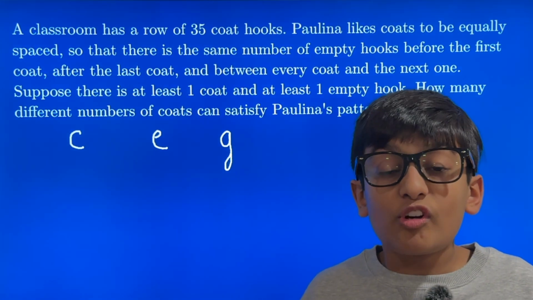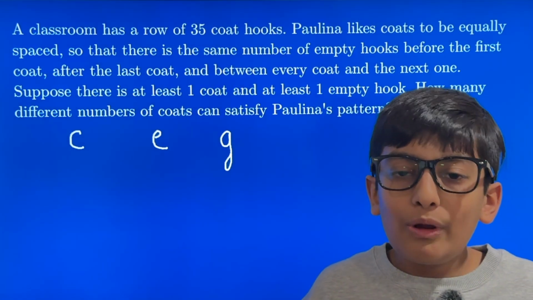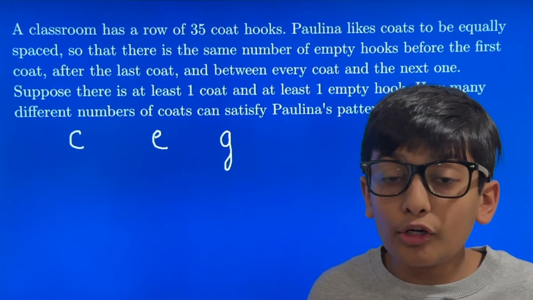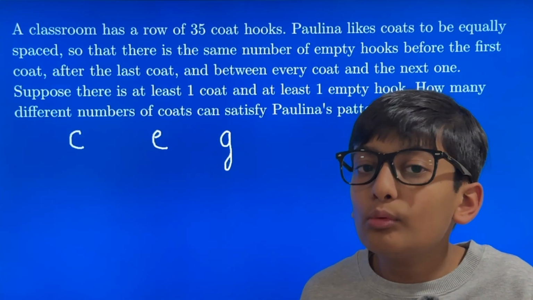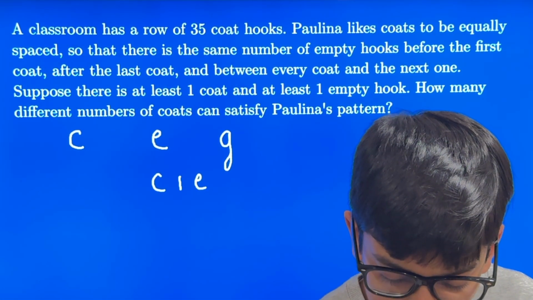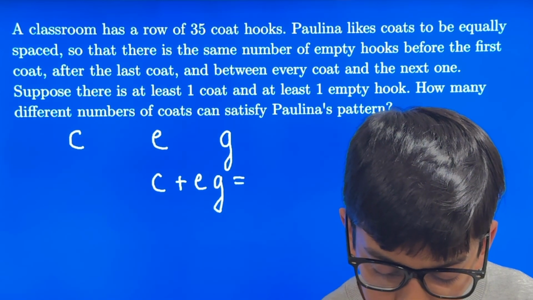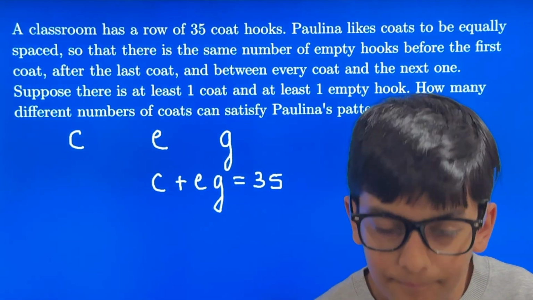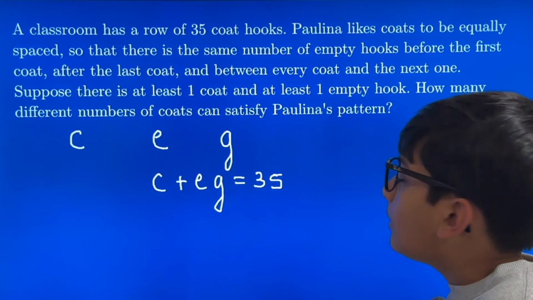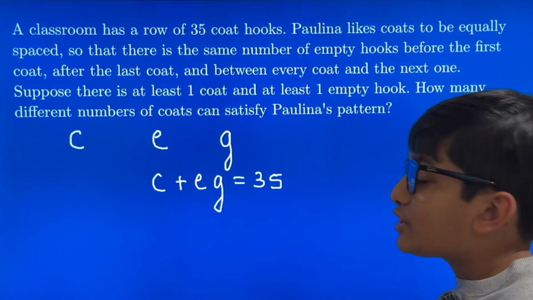And now we can construct an equation with the number of coats, the number of occupied hooks, plus the number of unoccupied or empty hooks equaling 35. C plus EG equals 35. Yay, we have our equation. Let's move on to the next step. There was no next step.